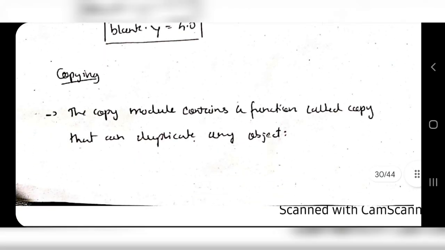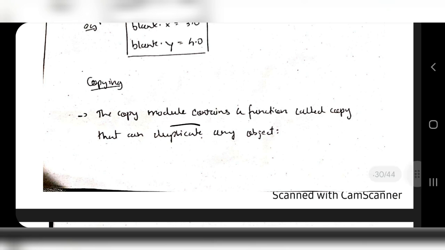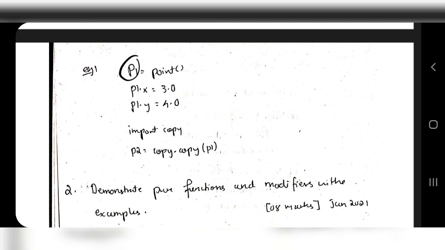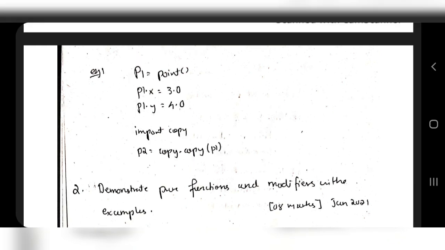Okay, then coming to the copy function, the copy module contains a function called copy that duplicates any object. Okay, so if I have an object here P1 which has the values of x and y as 3 and 4, if I import copy and do copy.copy, it will copy the P1 value into P2.